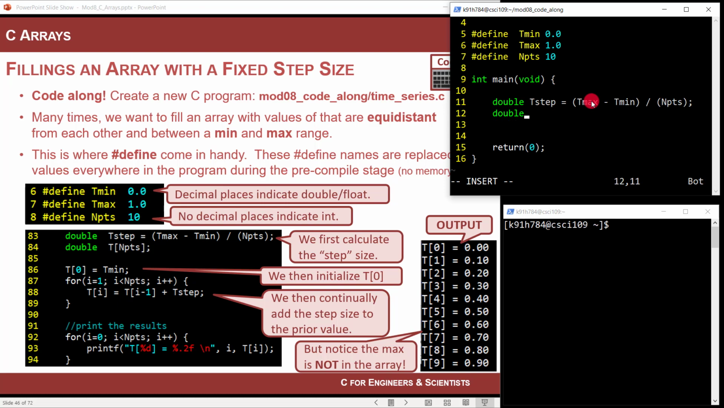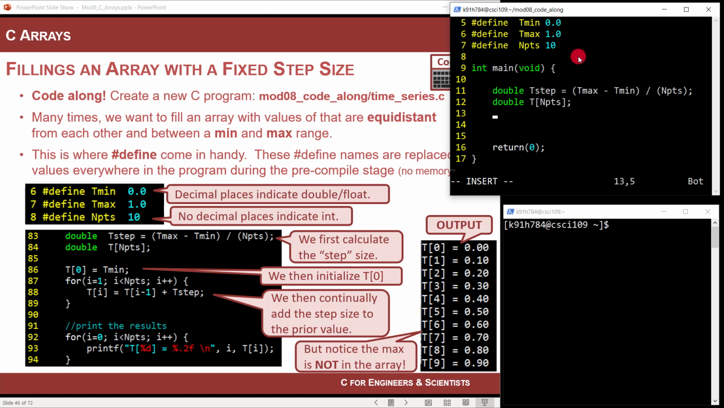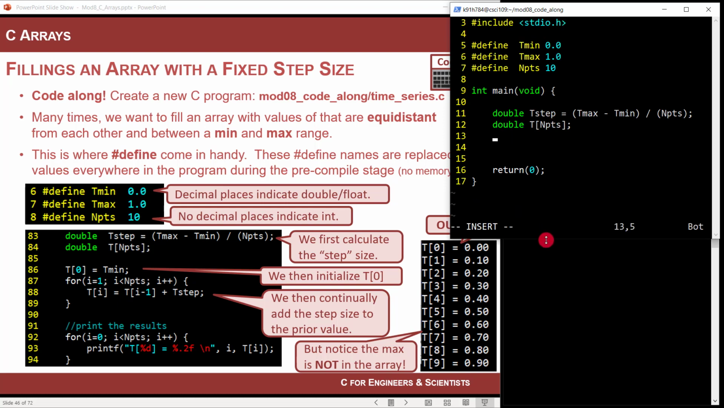Now let's set up our array. We're going to call it t, and we'll go ahead and use our pound define macro n points. Oh, that's kind of cool. And then we're good to go. Now what I want to do is fill the array, and here's what I'm going to do. Check this out. I'm going to use a for loop. But what I do to fill this is I always manually set the first element in the array using one statement to set it to the min value, and you'll see why I do that.